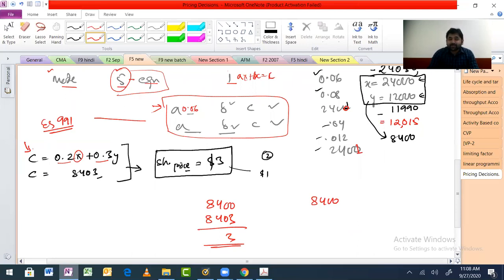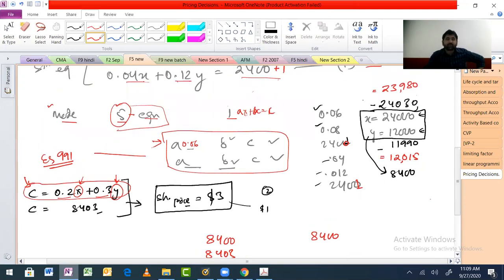You have to put the values of x and y that you have calculated into this equation so that you can get the contribution. The values are here: 23,980 for x and 1215 for y. Just put the numbers there and see what you get.